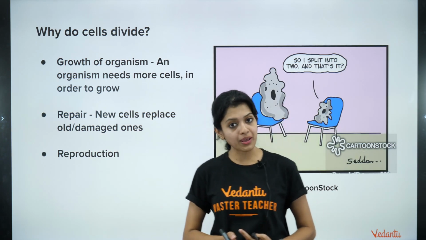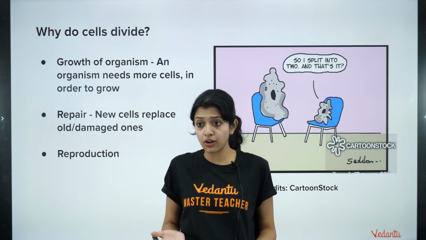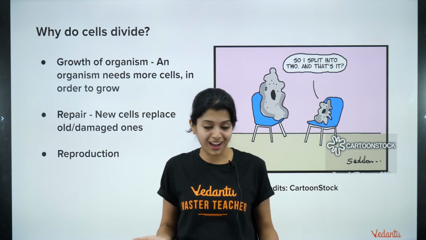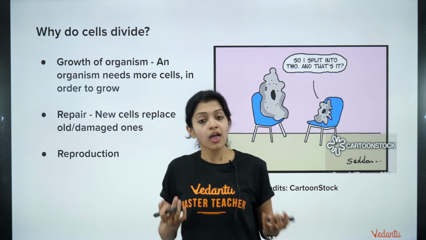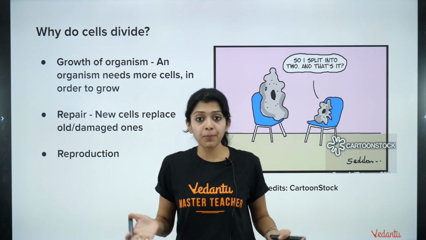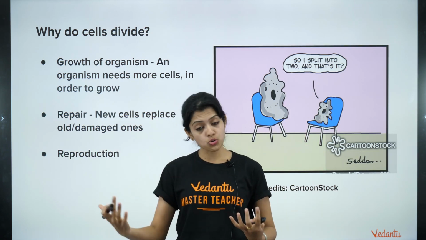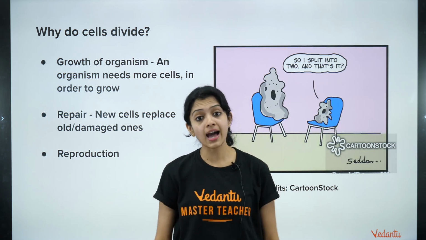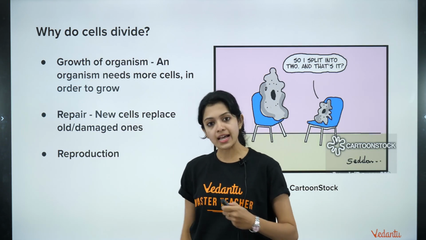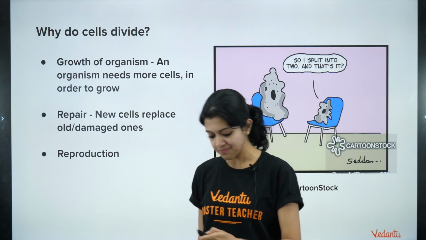And thirdly, for reproduction. In the case of some organisms, like unicellular organisms like amoeba and all of those, they undergo binary fission, right? Some bacteria also. For them, cell division and reproduction mean exactly the same. But in our case, reproduction is totally different, but that also involves different kinds of cell division, right? So that's about it. Growth, repair, and reproduction, thirdly, right?